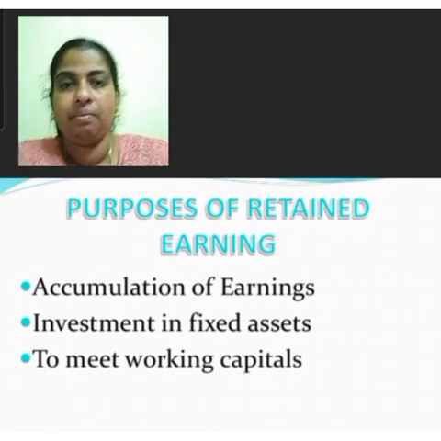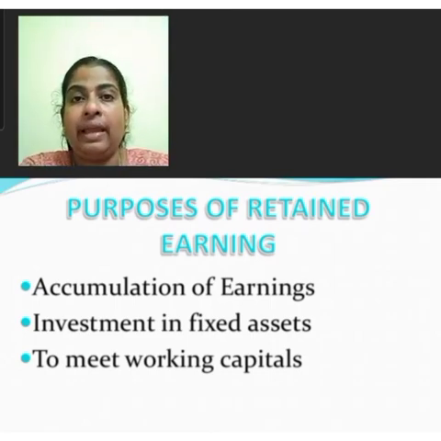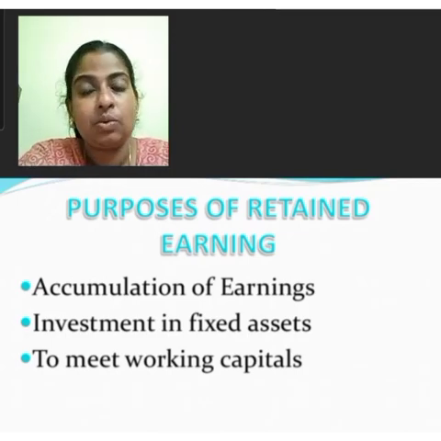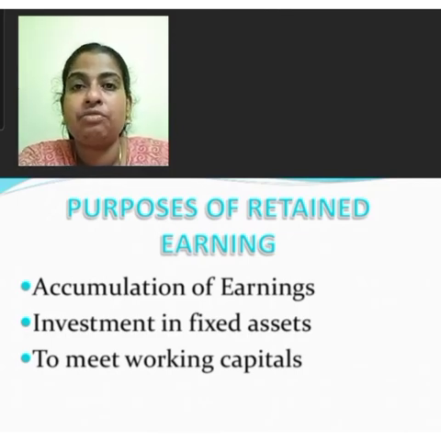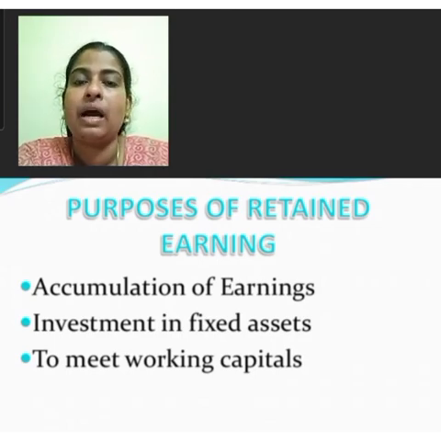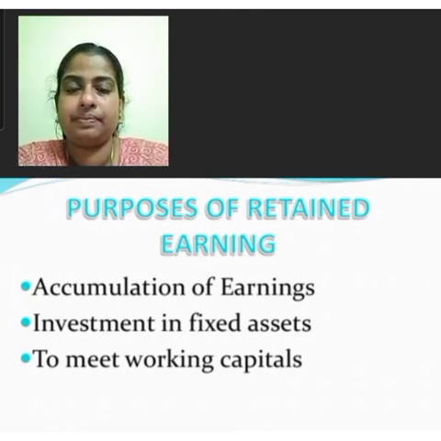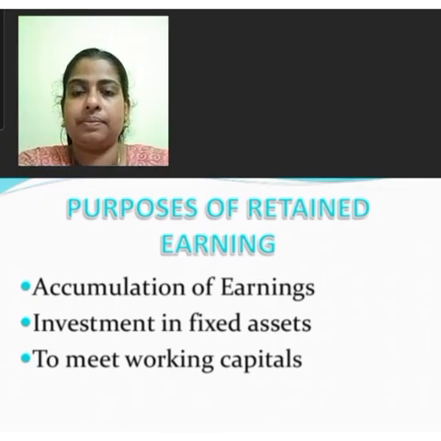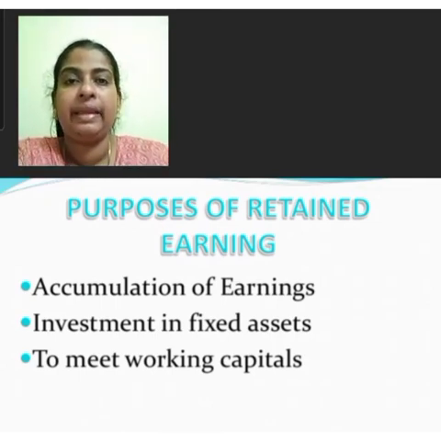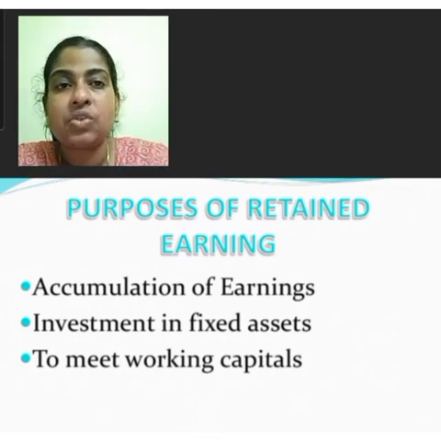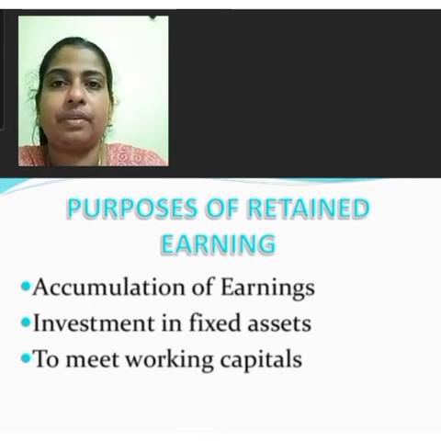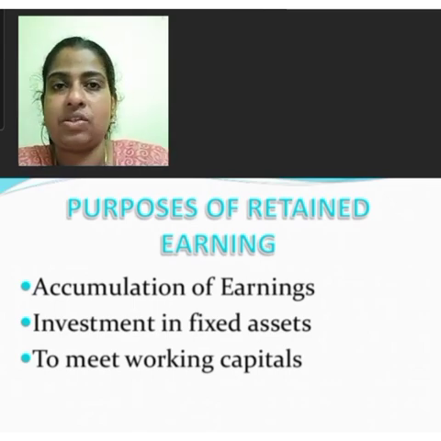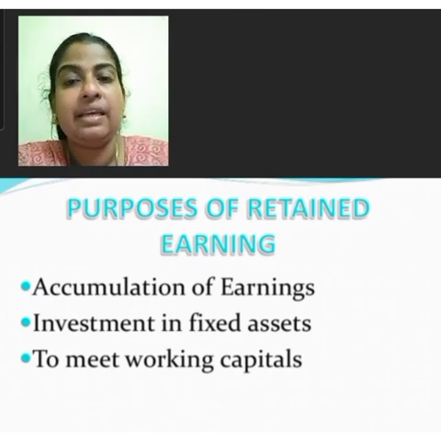Excessive reserves may make management wasteful. Management may misuse them by investing in unprofitable or undesirable channels. Then another disadvantage is unbalanced growth. Retained earnings may interfere with the balanced industrial growth of the country. The profits which might have been invested in other industries are reinvested in the same industry.